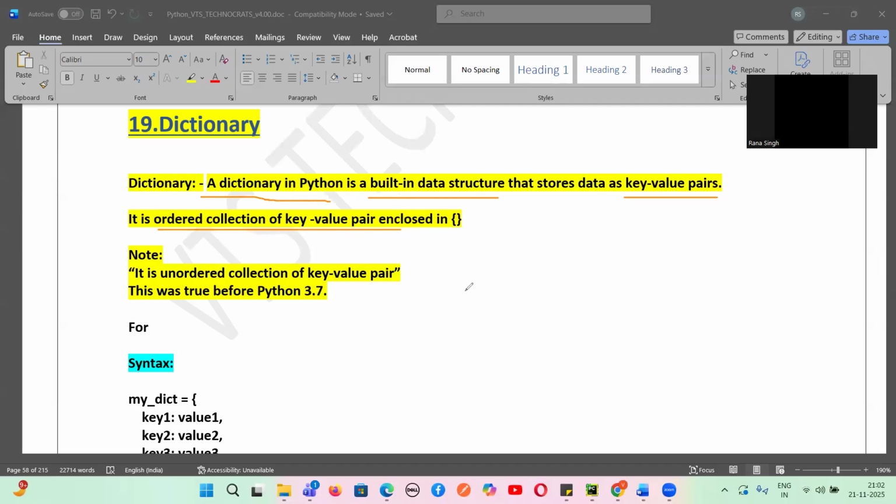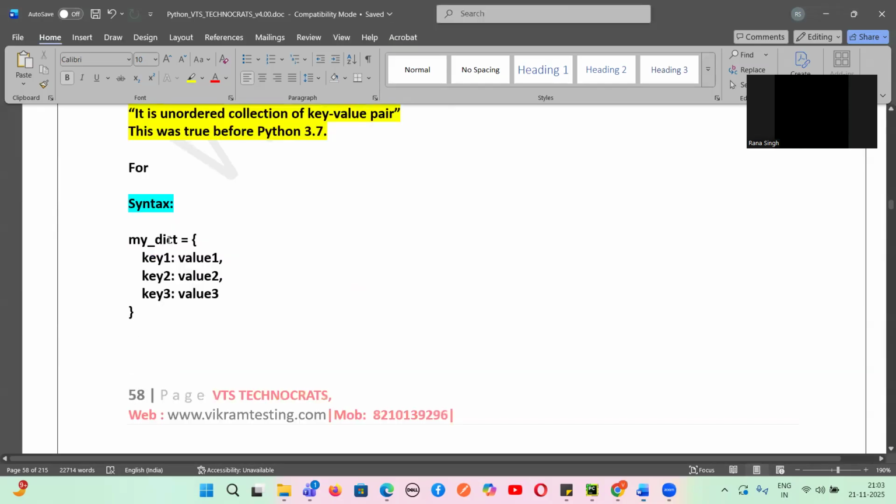The order is preserved for the values inserted in a particular dictionary. But before 3.7, there was no order preserved for a dictionary. It was an unordered collection of key value pairs. But here there is an ordered preservation of key value pairs. So this is what a dictionary is, guys. A dictionary is a built-in data structure that will store the data in key value pairs.